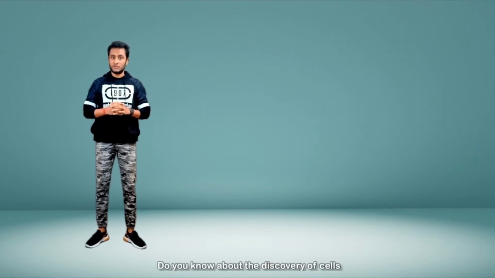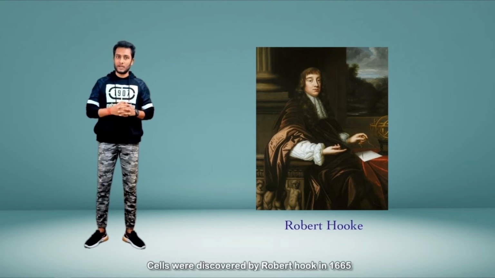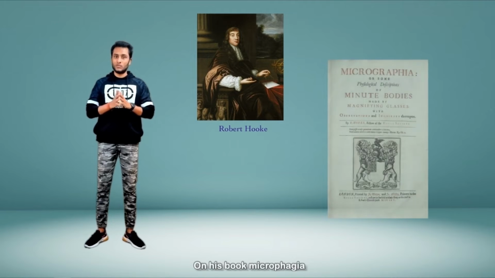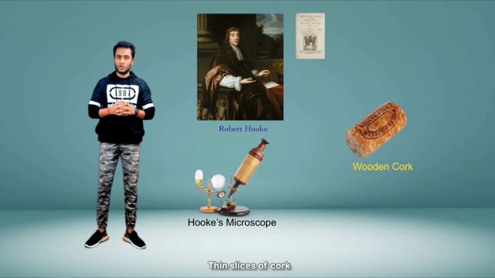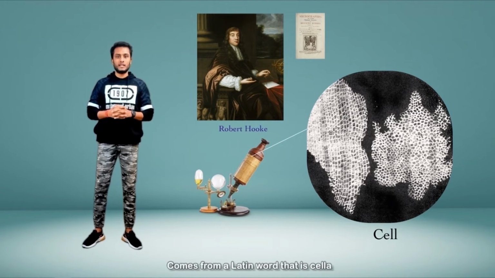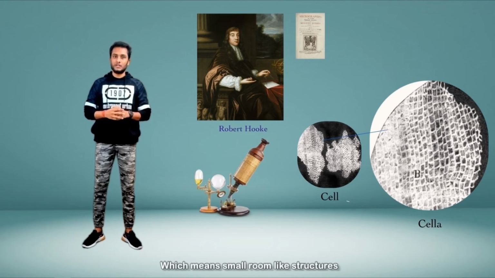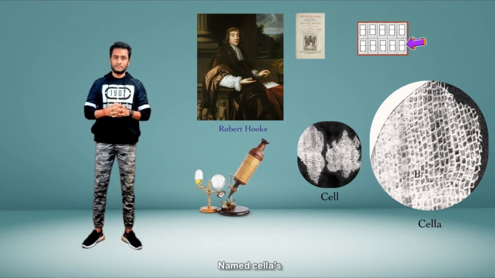Do you know about the discovery of cells? Cells were discovered by Robert Hooke in 1665, and he described his discoveries in his book Micrographia. His observations were from thin slices of cork, from which he discovered small compartments and named them cells. The word cell comes from the Latin word cella, which means a small room-like structure, resembling those in which monks lived. That's why the name cell was given.